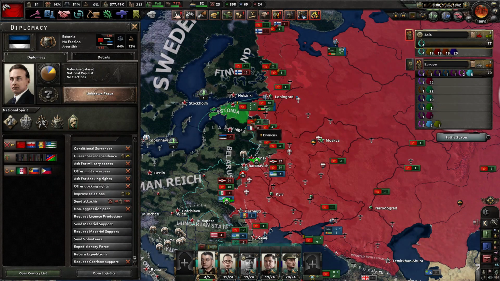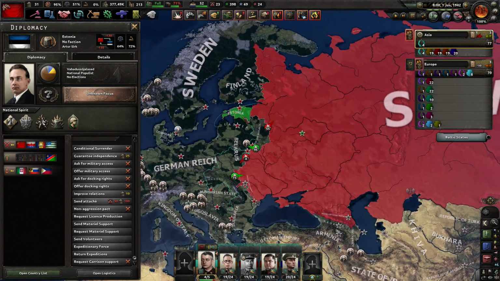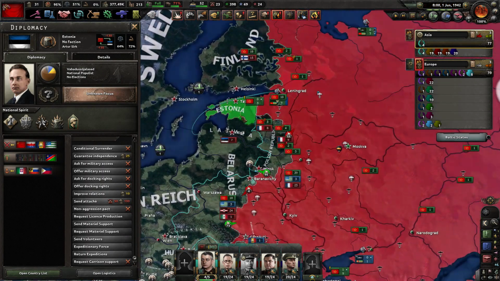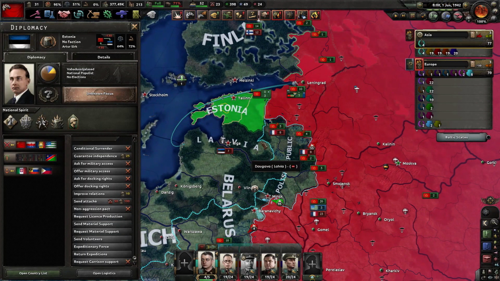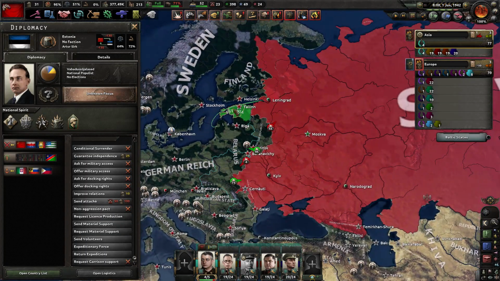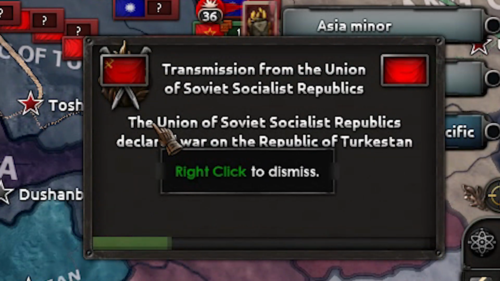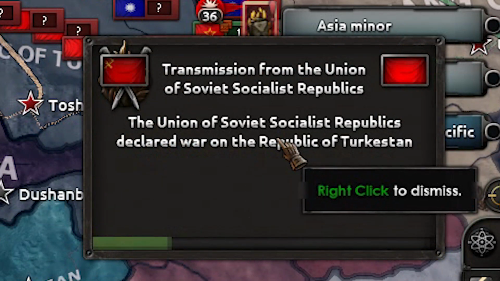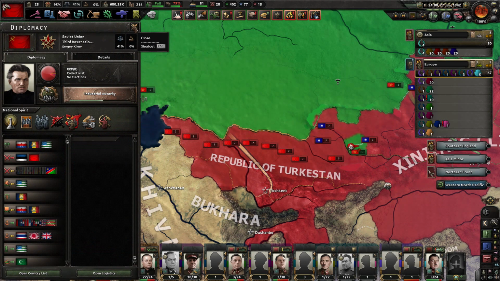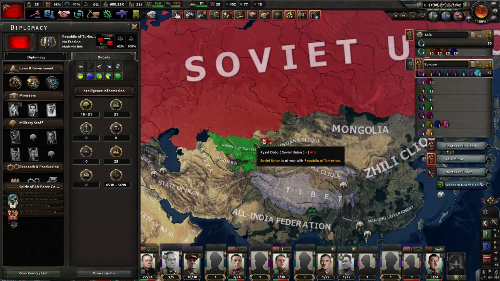Honestly, I don't really know why, but the Soviet Union decided to invade Estonia. Probably it's not the worst decision to take down Latvia from north, so let's see what Soviets will do in this case. Okay, so now they are invading Central Asia. Excuse me, but where are the forces? How are you going to fight against the Republic of Turkestan?